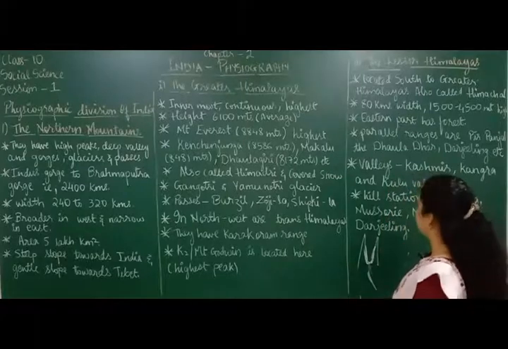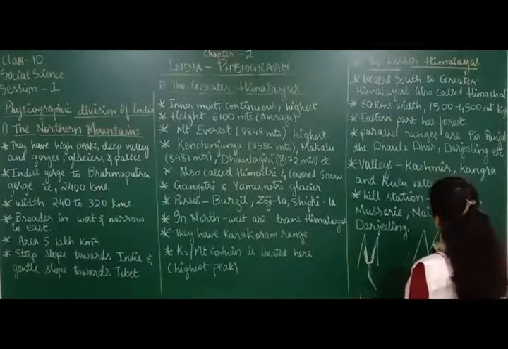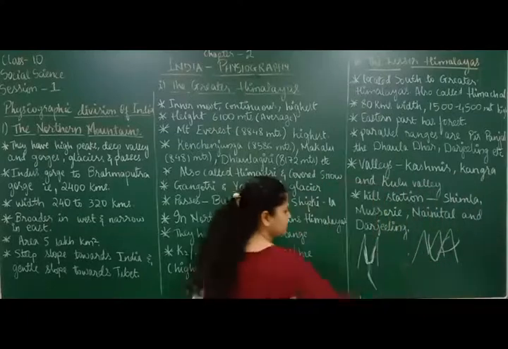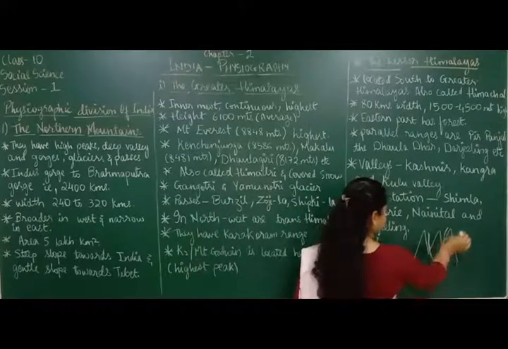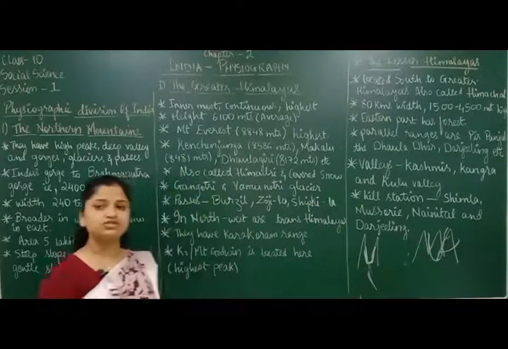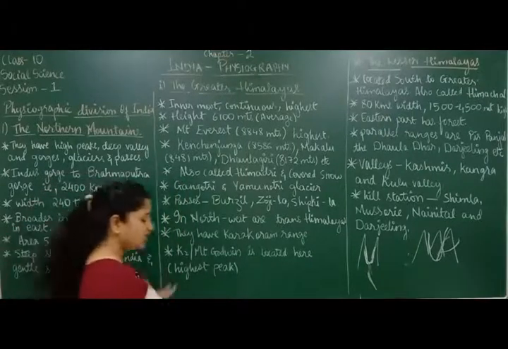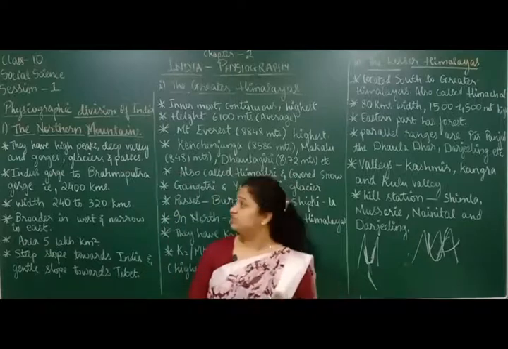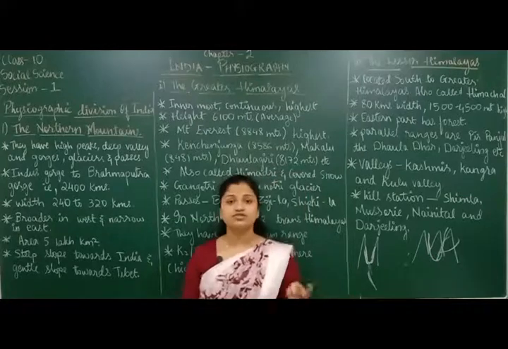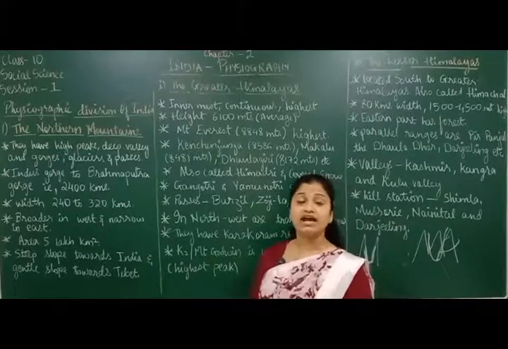Now what are passes? Passes are the roads between two mountains. Like this, if there are different mountains, the roads passing by the mountains are all called passes. See, I have drawn the roads here passing through the mountains. These roads will be called passes. So these are the different things present in the northern mountains here. In the northern mountains, you have glaciers, passes, gorges, deep valleys and high peaks.